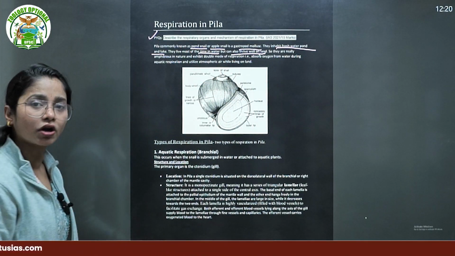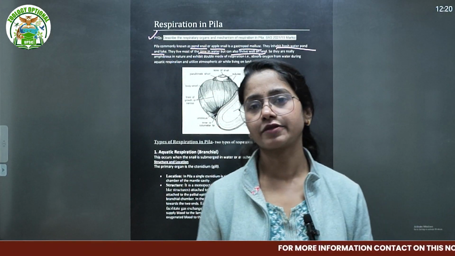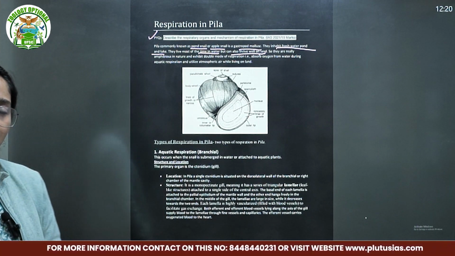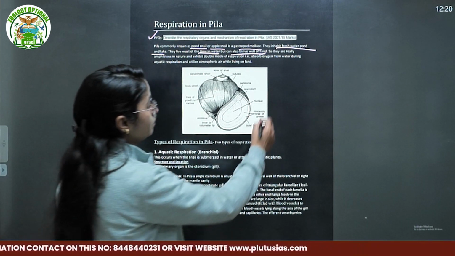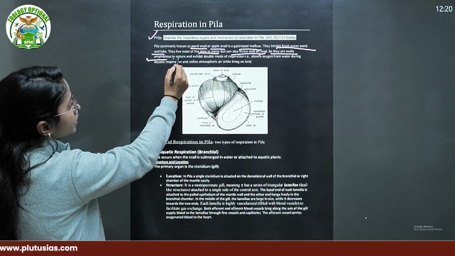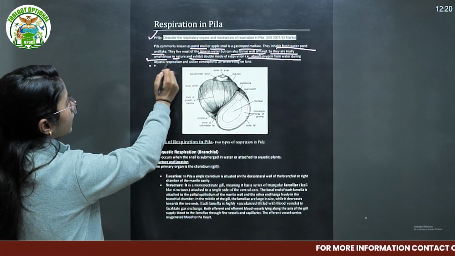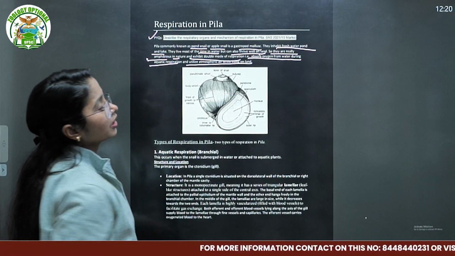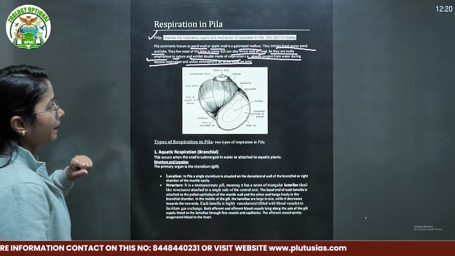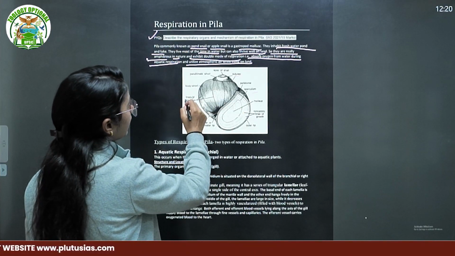This means the organism has both types of respiration, the pulmonary one and the branchial one, through the lungs or through the gills. They are really amphibious in nature and exhibit a double mode of respiration: they absorb oxygen from water in aquatic respiration and utilize atmospheric air while living on land. This is the simple structure of Pila: the apex, sutures, operculum, the nucleus, and the lines of growth.